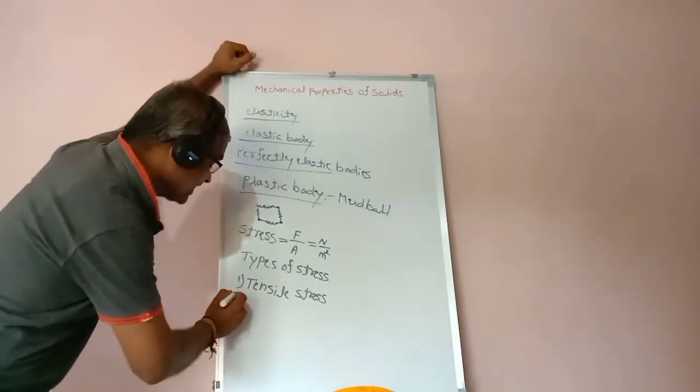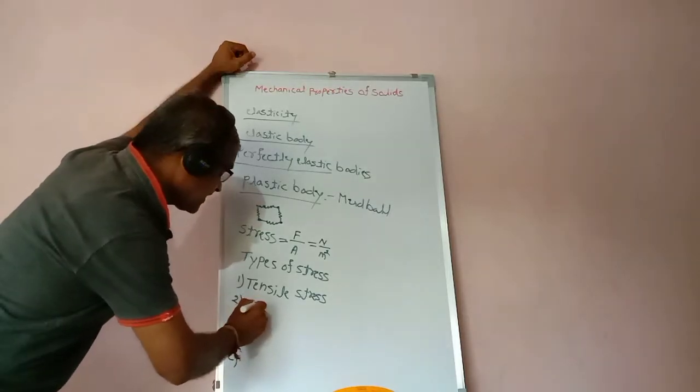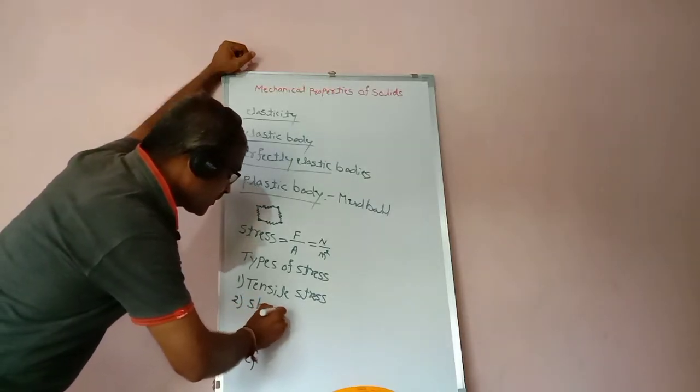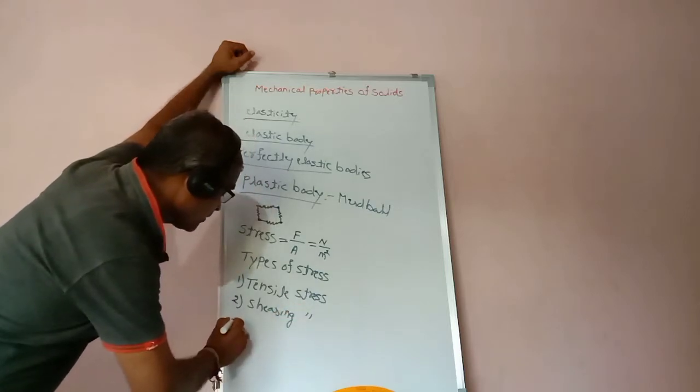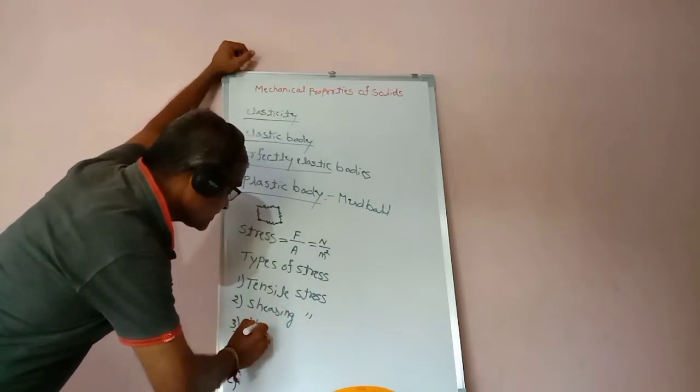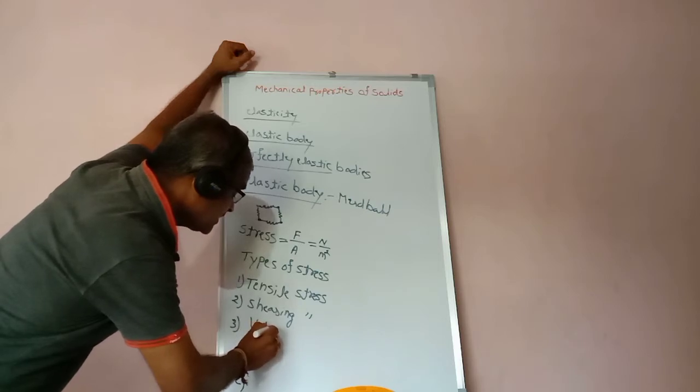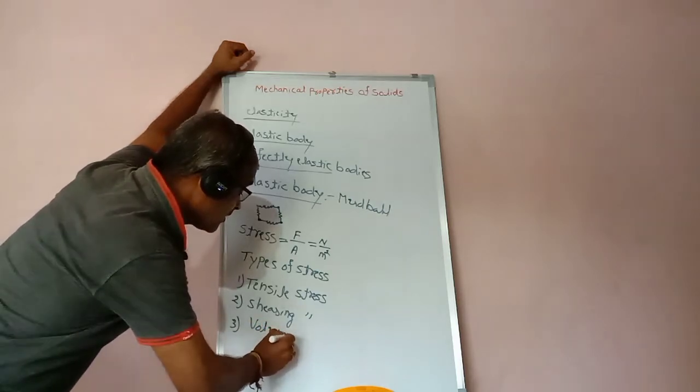Tensile stress. The second one is the shearing stress. And the third one is the volume stress, another name for which is bulk stress.